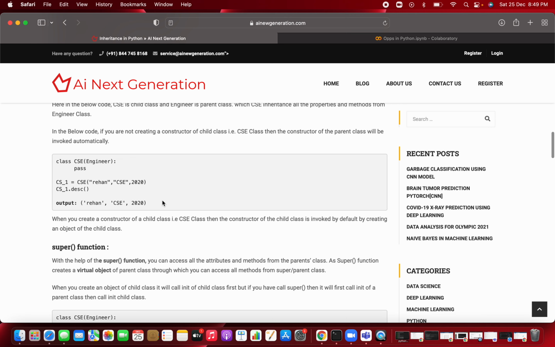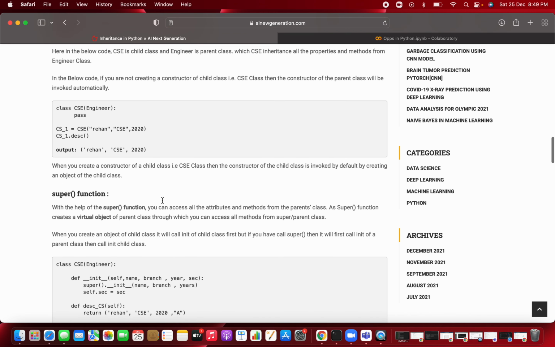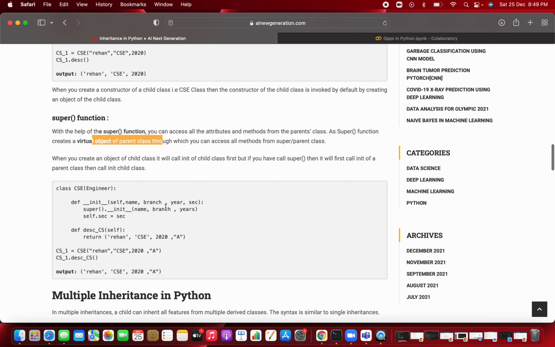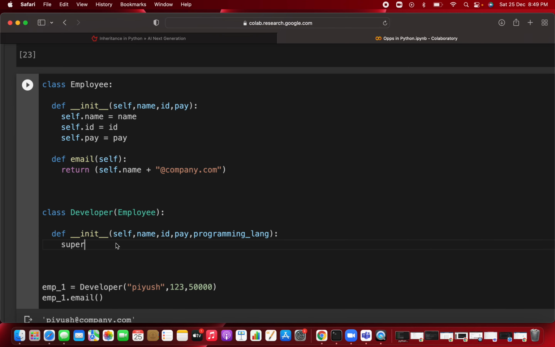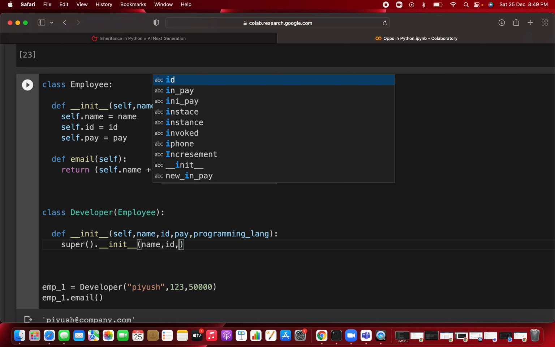Clear? So the super function basically creates the virtual object of the parent class. You can access all the methods or any attributes of the parent class with the help of the super method. You call this super function, and then you call the init method of your parent class. That is automatic, it will call the init method of the parent class, and you only have to pass the name, id, and then the pay.